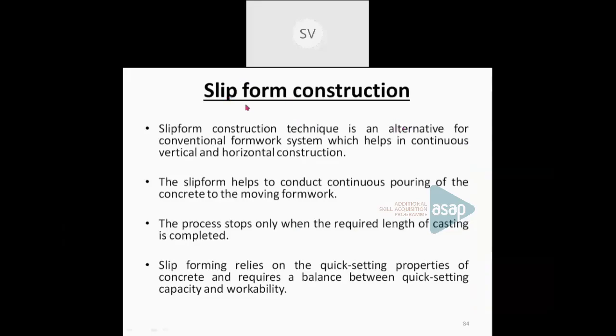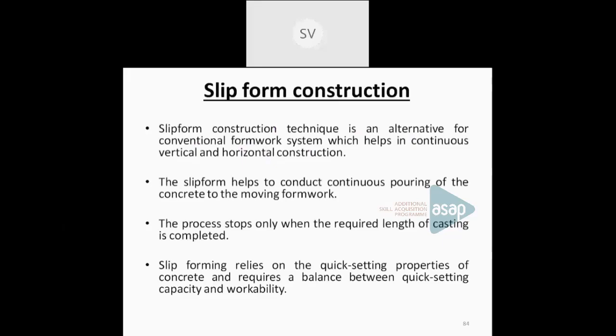Slip form actually means a movable formwork. It is used for continuous vertical as well as horizontal construction. It is an alternative to a conventional formwork system which helps in continuous vertical and horizontal construction of the work. It provides continuous work by moving the formwork in the vertical or horizontal direction. The process stops only when the required length of the concreting is completed.